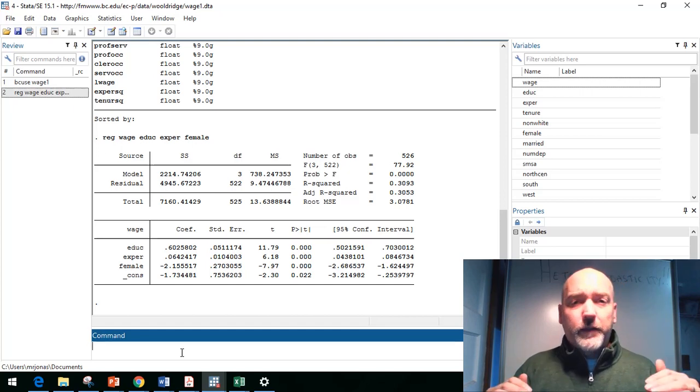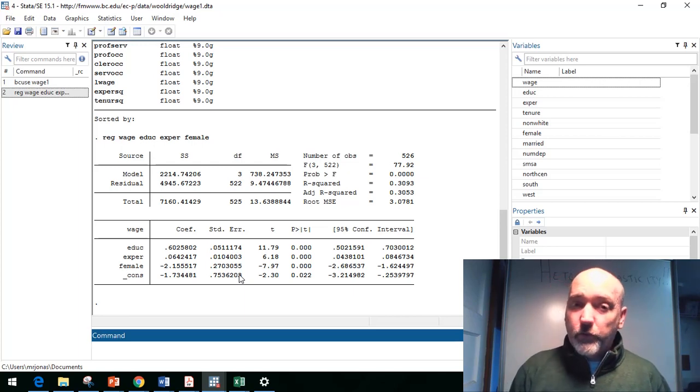But before we make any kind of real conclusions from this model, we want to make sure we can trust the results, right? So the first thing we think about when we're running cross-sectional data, in addition to potential endogeneity, think of other omitted factors that should be included. Once we've got that down, we want to make sure we can trust those standard errors, t-statistics, and hypothesis testing results. And what can push us off the rails there is that heteroskedasticity problem. And part of the problem is, looking at the results we see here, there is nothing at all to indicate whether or not we have heteroskedasticity. So we've got to open up the hood and know what to look for.